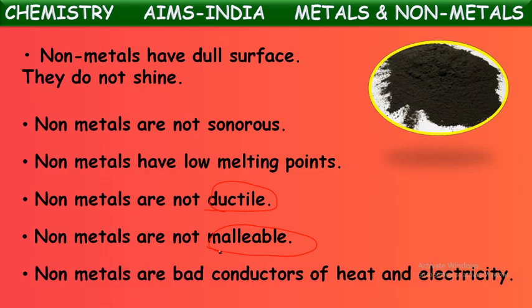One more property. Non-metals are bad conductors of heat and electricity, whereas metals are good conductors of heat and electricity. Metals can conduct electricity and heat through them. That is why most of the electrical wires in our homes are made up of metals like copper and aluminium. Whereas non-metals cannot conduct electricity or heat through them. So they are bad conductors of heat and electricity.